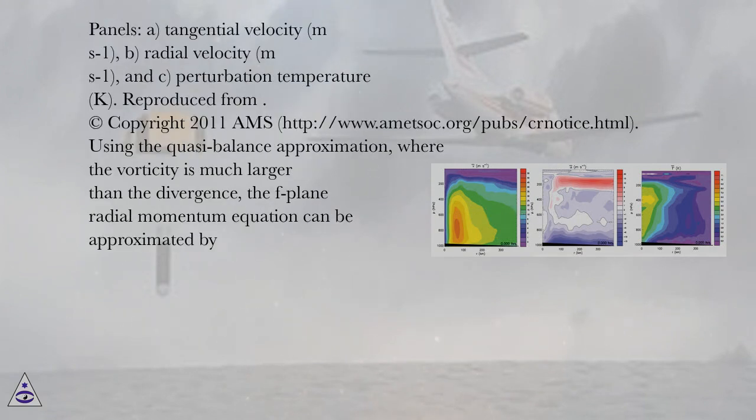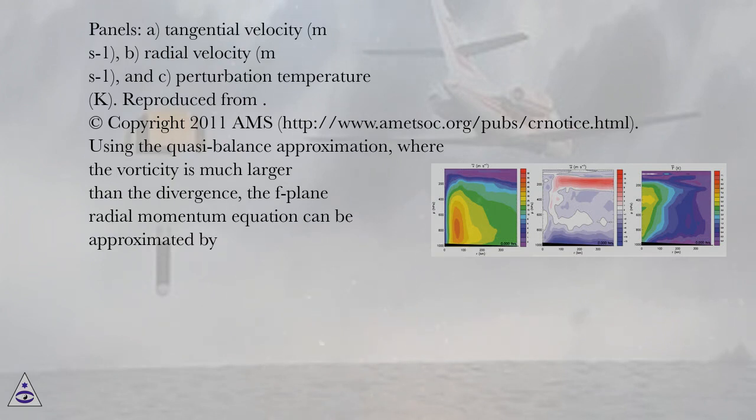Panels: A. Tangential velocity, m/s, B. Radial velocity, m/s, and C. Perturbation temperature, K. Reproduced from Copyright 2011 AMS, http://www.amitsoc.org/pub/chronotis.html.